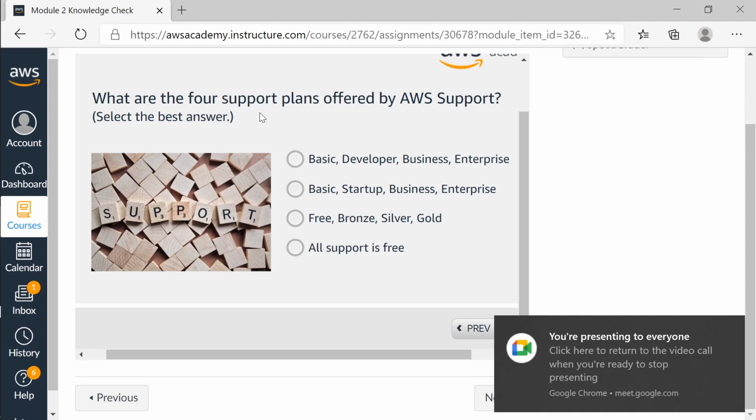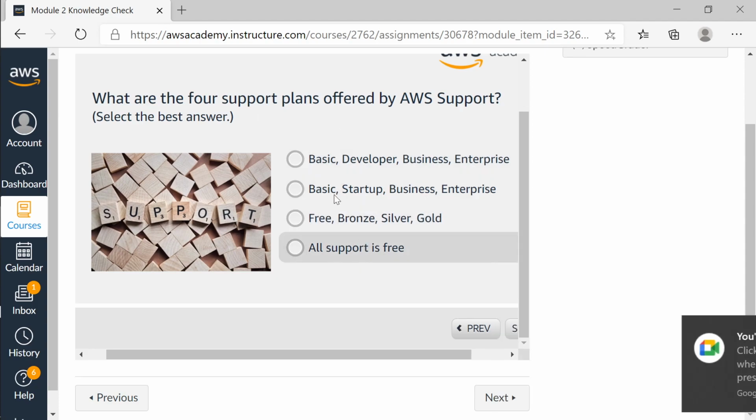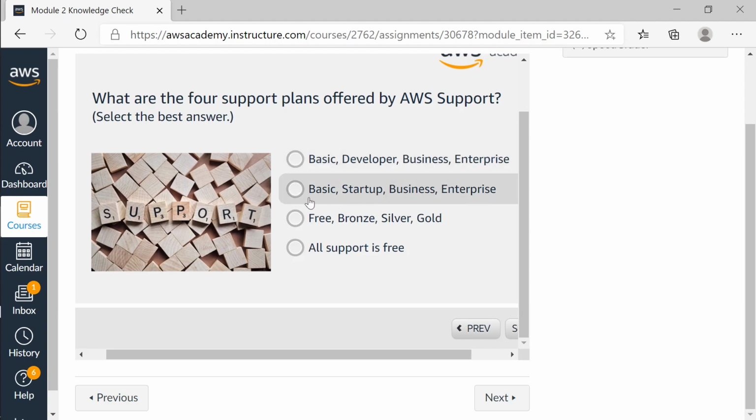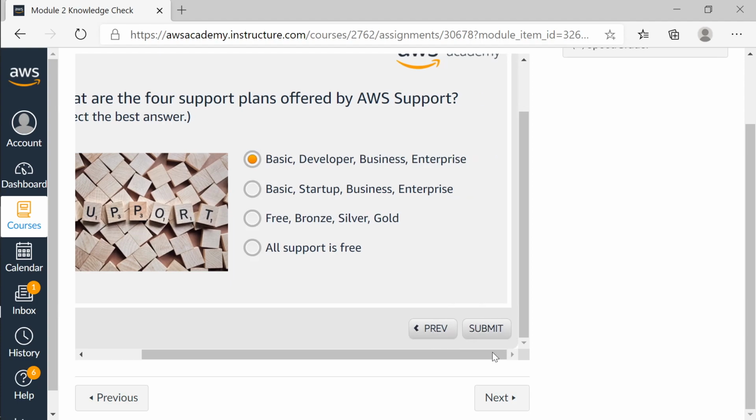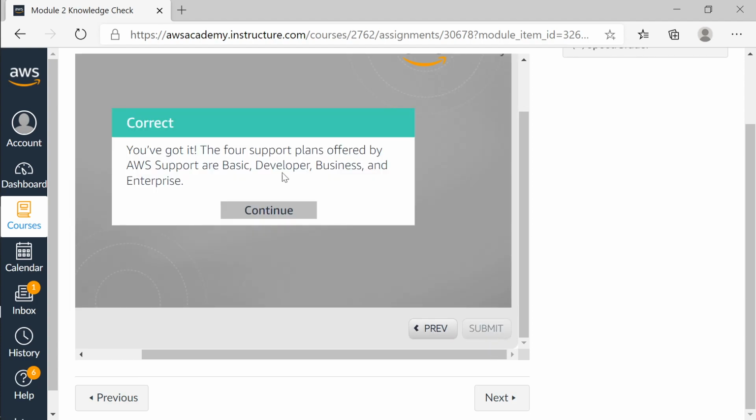What are the 4 support plans offered by AWS Support? Basic, Developer, Business, Enterprise. Which are the 4 plans available in AWS? So the first one, Basic, Developer, Business, Enterprise. Yes, that is right.